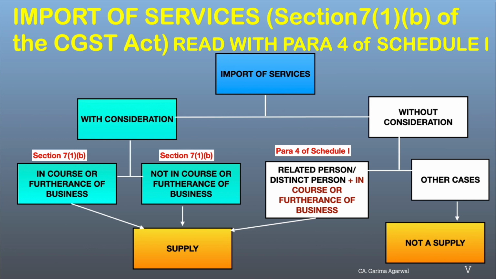The foreign supplier must be a related party, like a parent company, a subsidiary, or even a family member, as per the definition of the related party. And it should be for a business purpose. And it should be given for free. The foreign entity does not charge you any consideration for the service. In this scenario, such a transaction will be deemed as a supply and GST will apply under reverse charge. Apart from this, any other case would not be a supply.